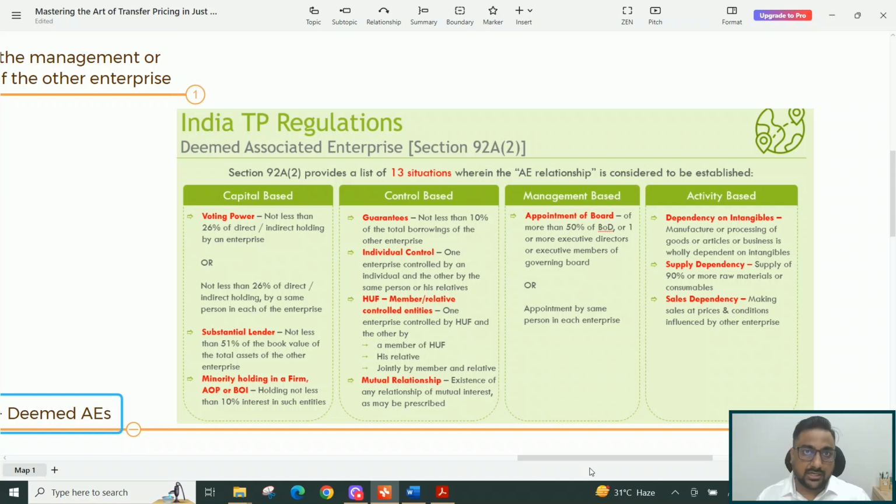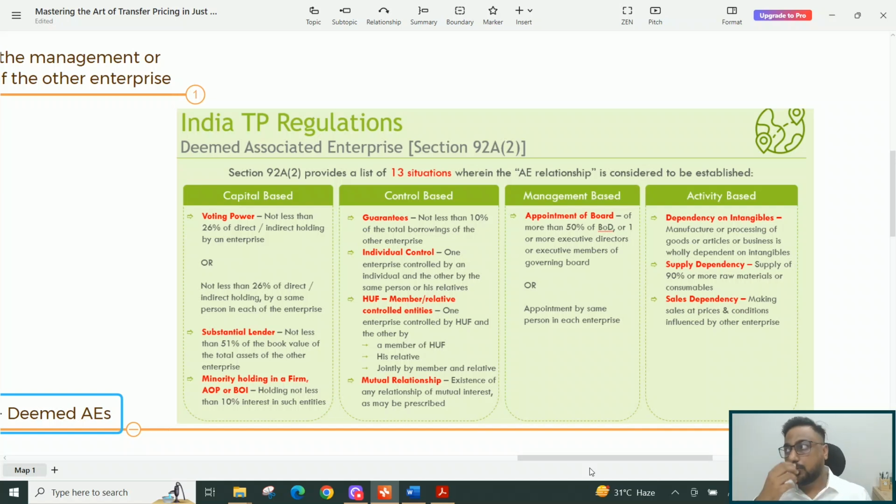This is possible in certain manufacturing scenarios or even IT development scenarios as well. Now I'm just explaining that dependency on intangibles. Manufacture or processing of goods or articles or business is wholly dependent on that intangible. So there could be a transfer of know-how or technical knowledge or brand. If your activity is totally dependent on that know-how, then even though the other enterprise providing the know-how is not holding any shares or does not have power in management, but still they are providing that know-how, and on the basis of that know-how you are manufacturing that article.